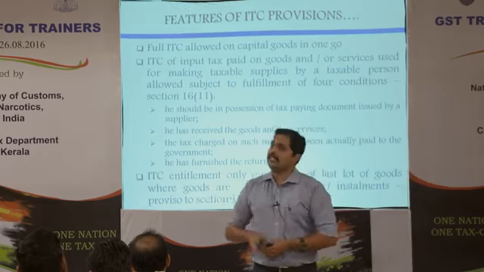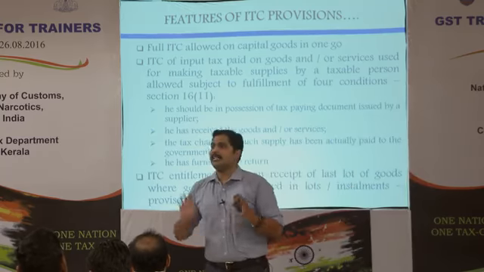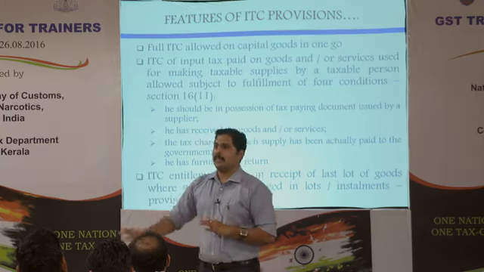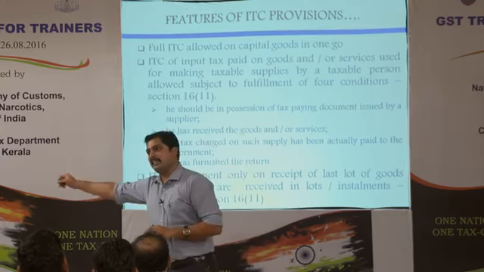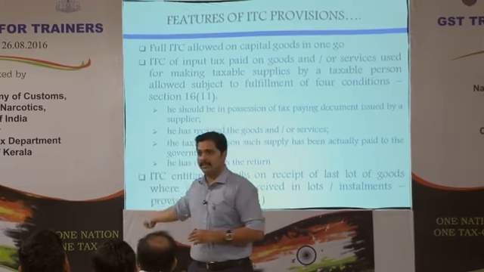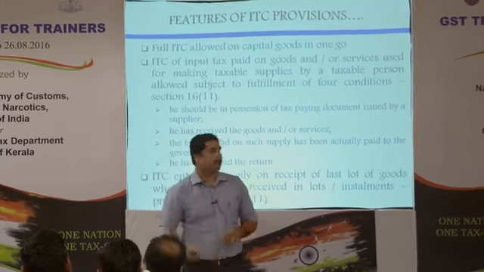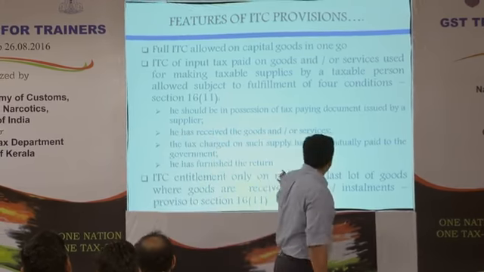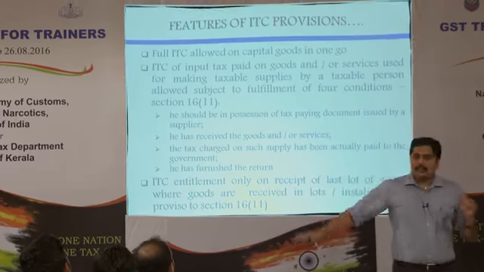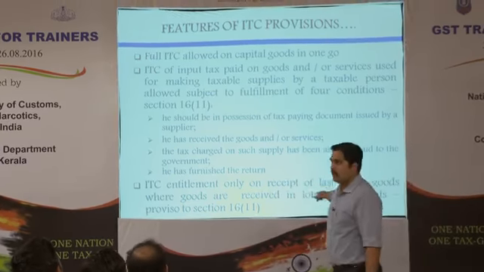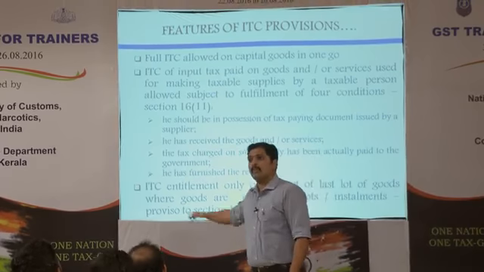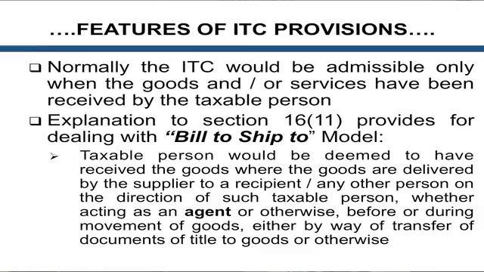To be clear with you, it is based on GSTN, and the invoice numbers, dates, quantity, everything is populated in it. But it will be explained by Ritvik sir in detail tomorrow with the presentation. It will be very clear to you at that time. And if the goods are received in installments or in lots, then only when the last lot is received, you will get the credit. Because there's one condition: he has to have actually received the goods and services. The invoice is there, the goods have to be received, only then he will be eligible to take the credit.